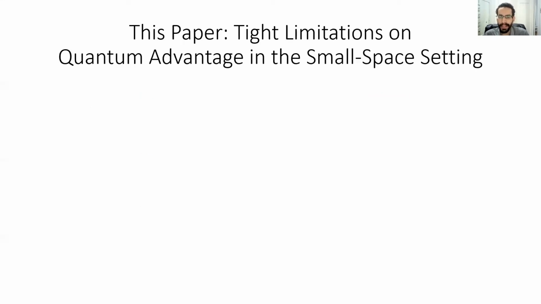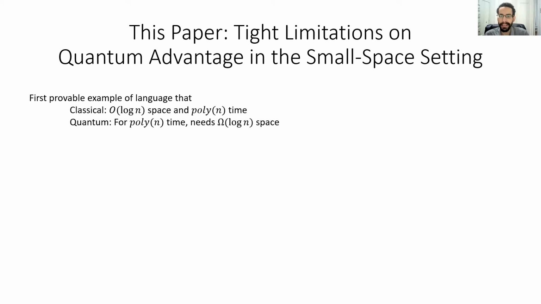In this paper, we study the quantum advantage question in the small space setting, and we prove tight limitations on the degree to which quantum can outperform classical. In particular, we give the first example of a language that can be recognized by a classical algorithm in log space and polytime, but for which no quantum algorithm can do any better. That is, any quantum algorithm that recognizes this language in polytime needs log space. And so this is a setting in which provably there is no quantum advantage.